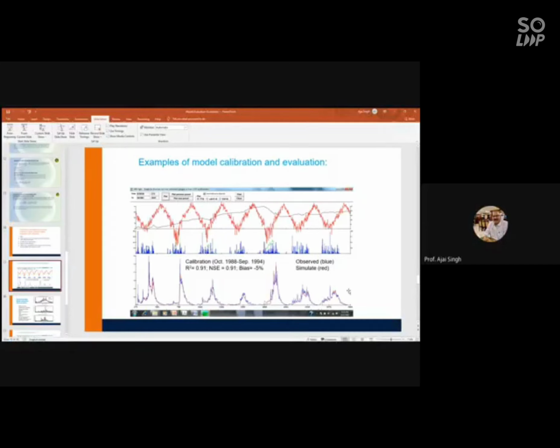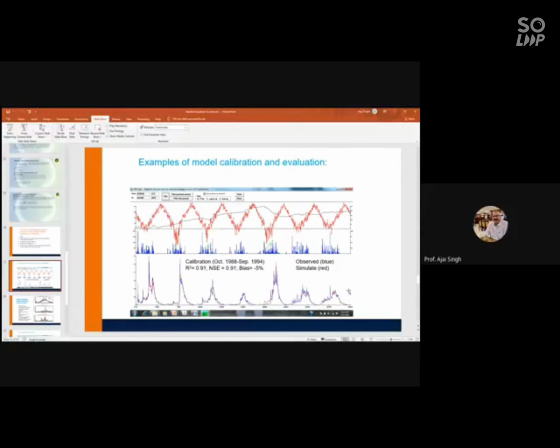If you do the modeling work properly, if you are using the spatial inputs nicely, and if you have all the data accurately, and suppose in your catchment area there is only one rain gauge station and you are using those data, then of course your model output may not be very good, because you have assumed that the rain gauge is going to represent the whole catchment, which is not true all the time. So that depends on how well you have managed your data, how good your spatial inputs are.